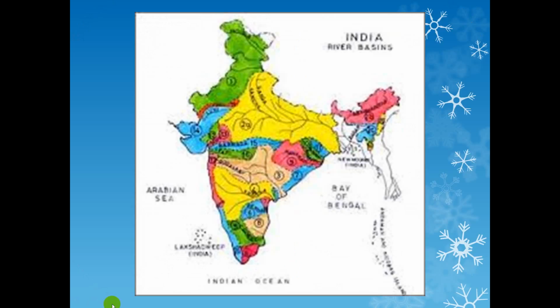Look at this. This is the river basin map, as you know. This is the Indus River Basin. This is the Gangetic River Basin. This is the Brahmaputra River Basin. This is the Brahmani Mahanadi River Basin. This is the Godavari, Kaveri, and Krishna River Basin.